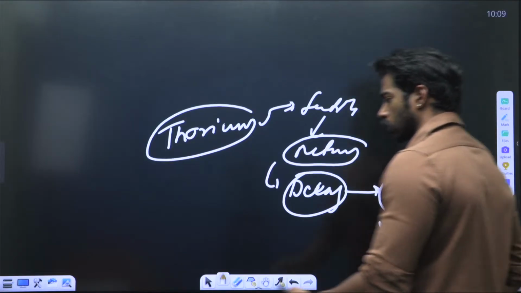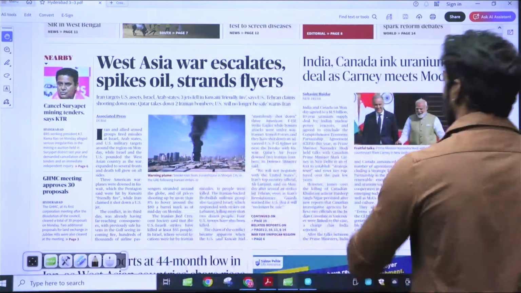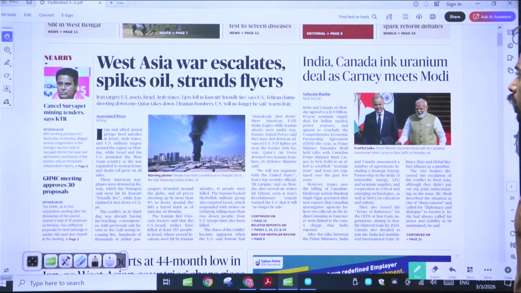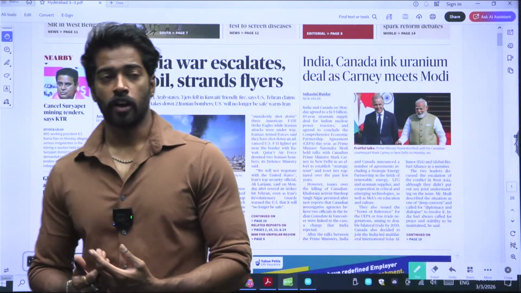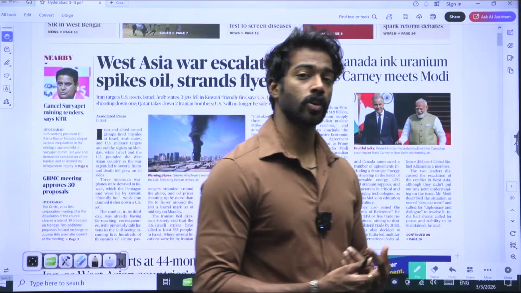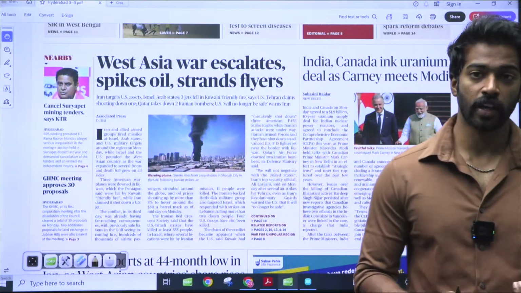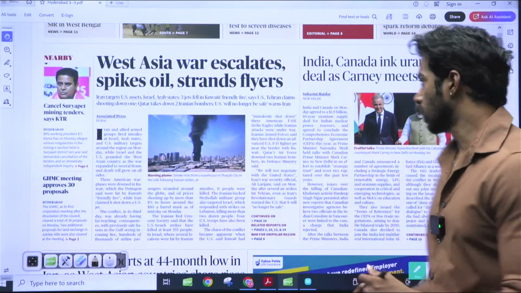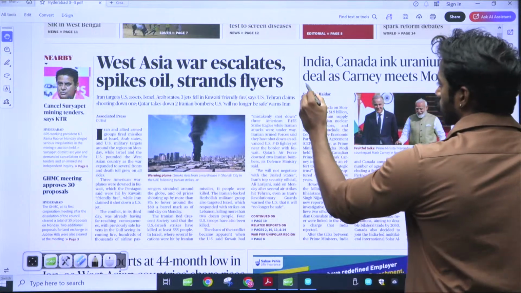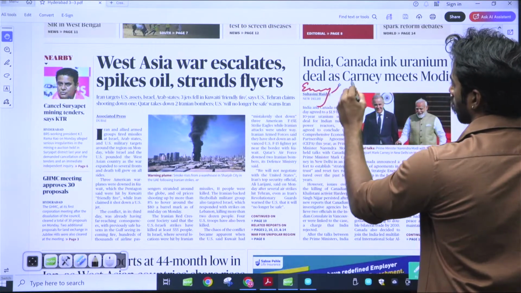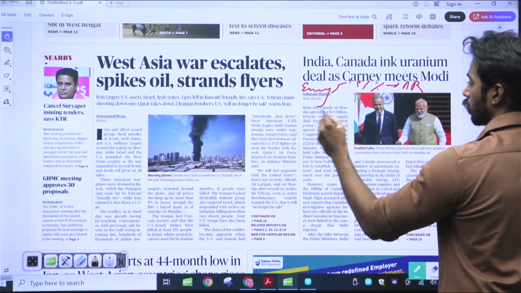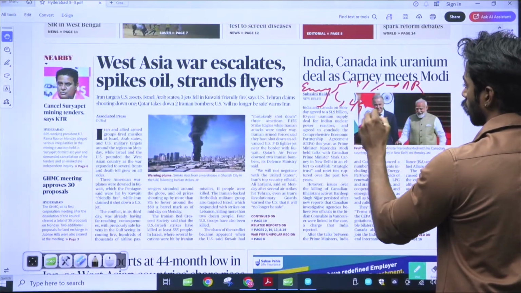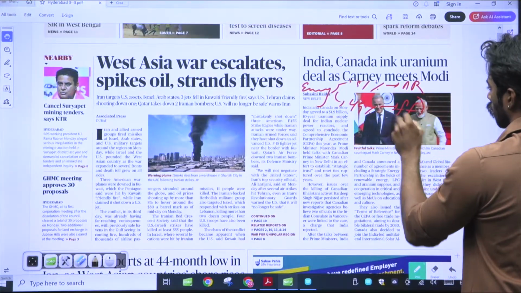Now, what I want to focus on is that as India moves towards uranium deals and focuses more on nuclear energy, our dependency on uranium imports can become greater than our oil imports. We recently saw that, for the first time, India's energy capacity crossed 51% for non-fossil sources and 49% for fossil fuels.